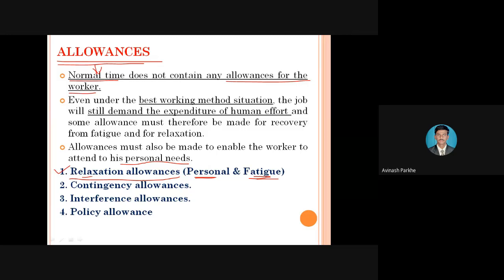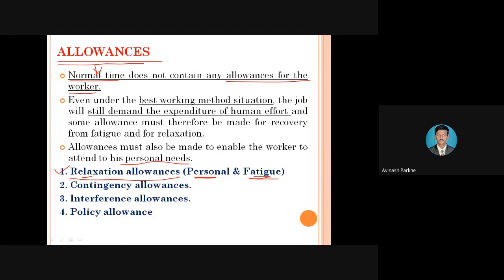In case of a personal allowance, out of the total time, 7% time is given to women and 5% time is given to men during a shift of 8 hours. Normally in industry, what is the number of hours in one shift? One shift is 8 hours.